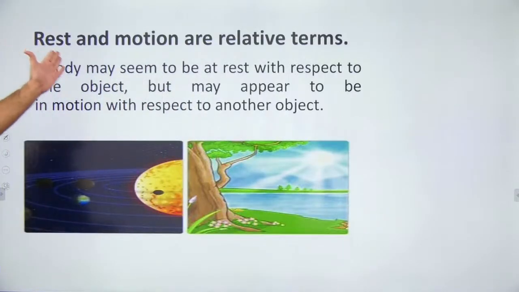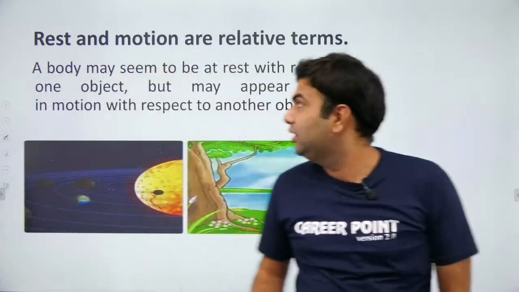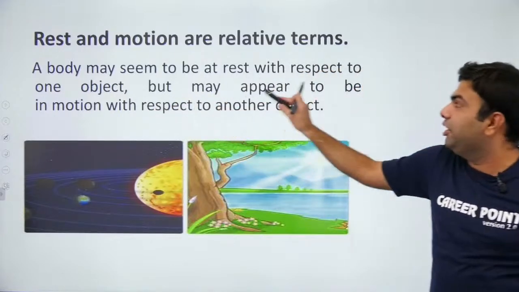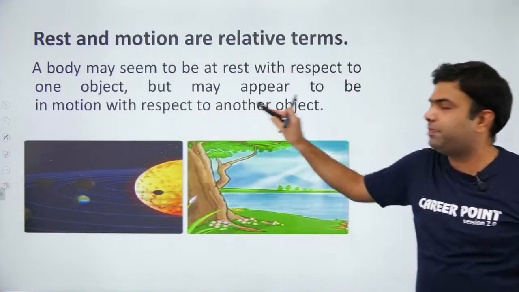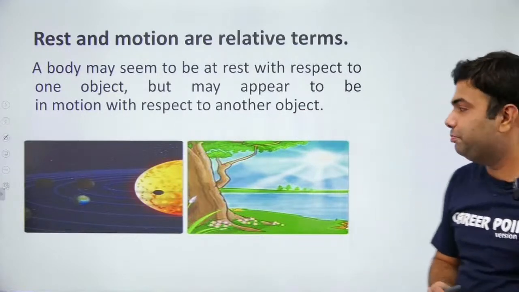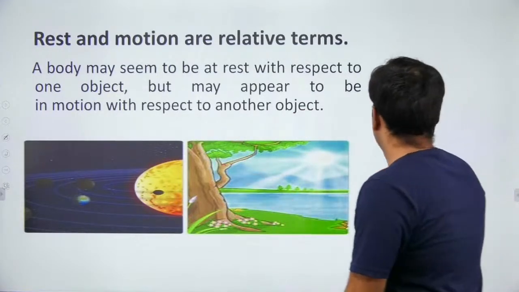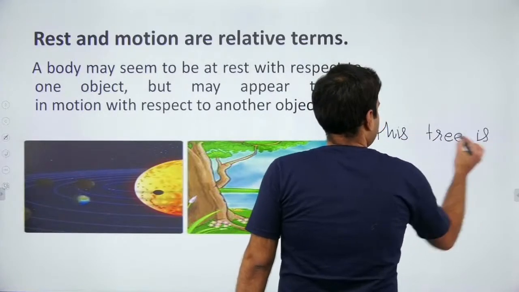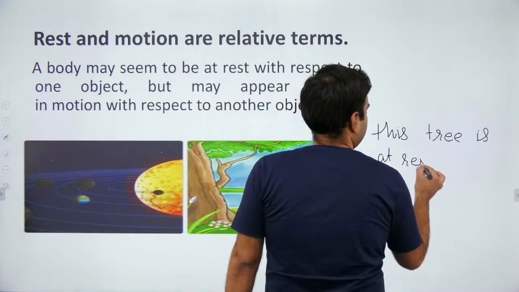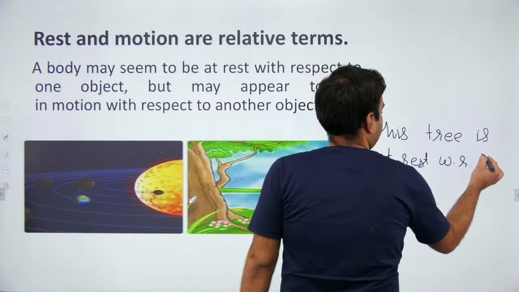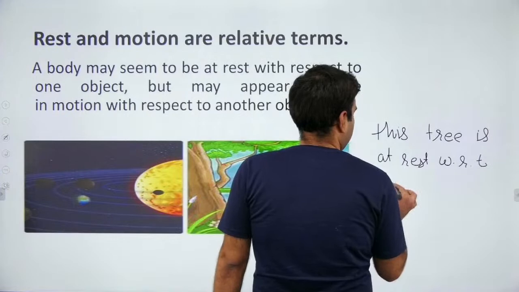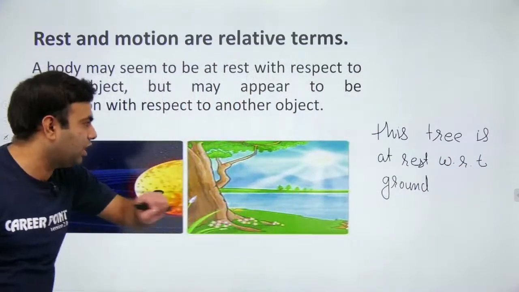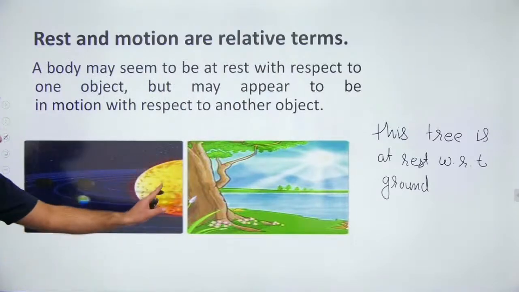As I told you, rest and motion are relative terms. That means a body may seem to be at rest with respect to one object, but may appear to be in motion with respect to another object. For example, this tree is at rest with respect to ground, but with respect to sun, it is moving.